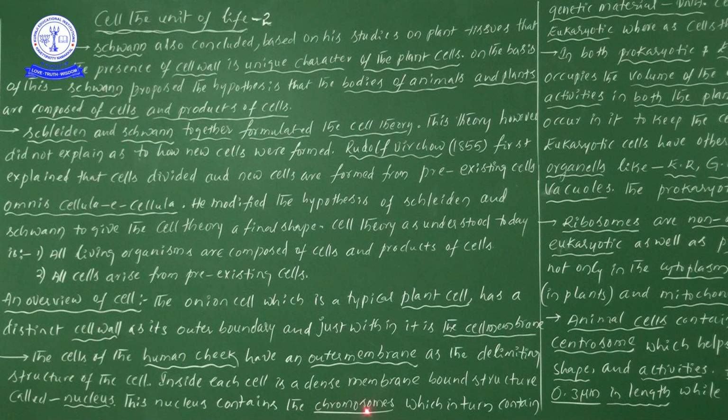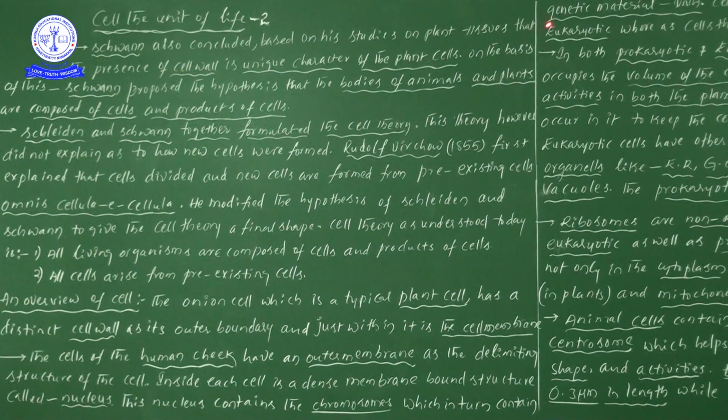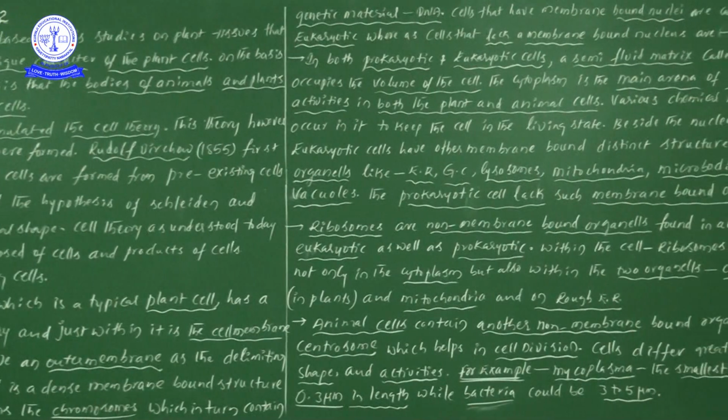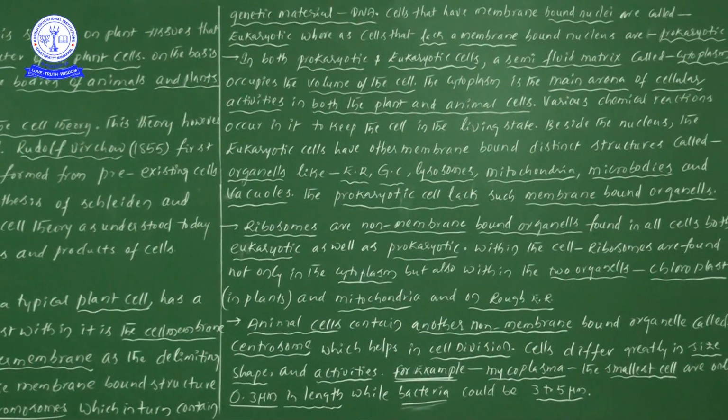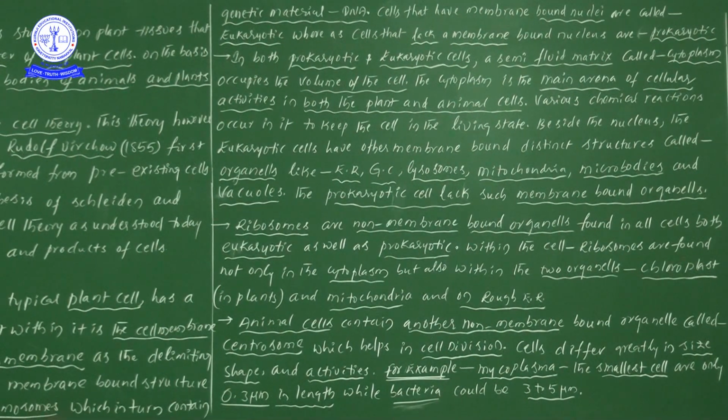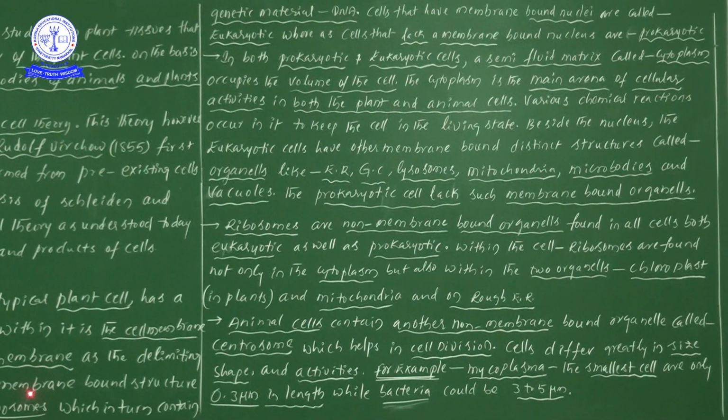Within the nucleus chromosomes are there, which in turn contain genetic material. So, my dear students, within the nucleus we observe chromosomes, and within the chromosomes we observe the presence of genetic material.